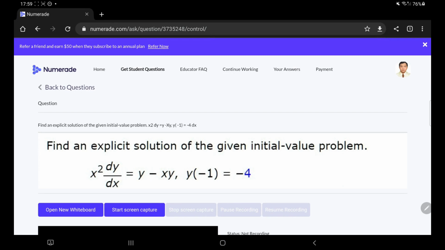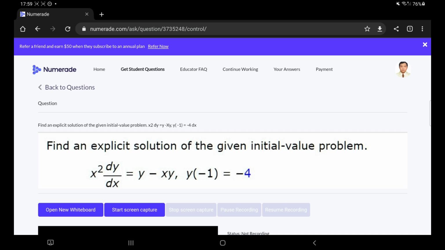Hi there, welcome. Here we are going to cover this question relating to initial value problem and differential equation. Right, so here is the equation and we are going to find the explicit solution for this problem.